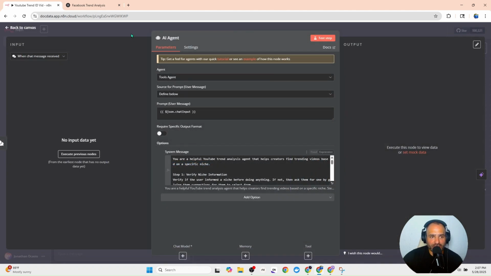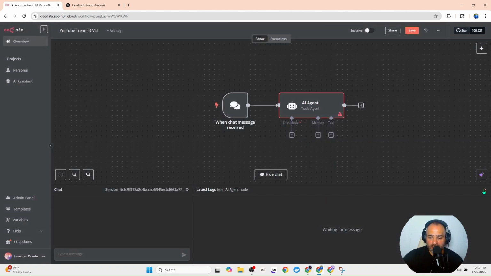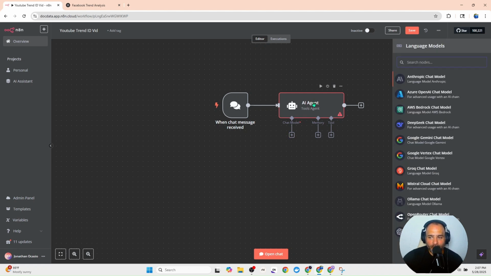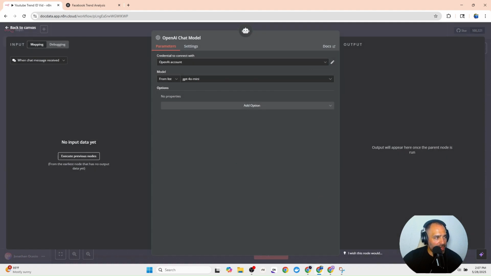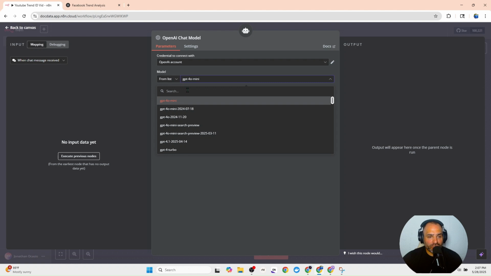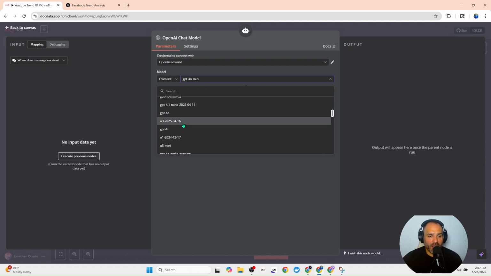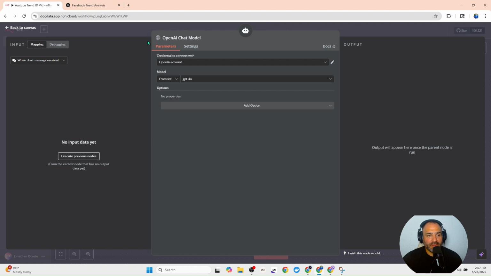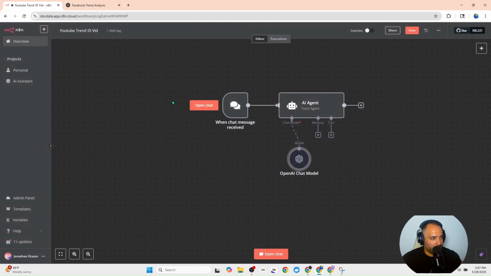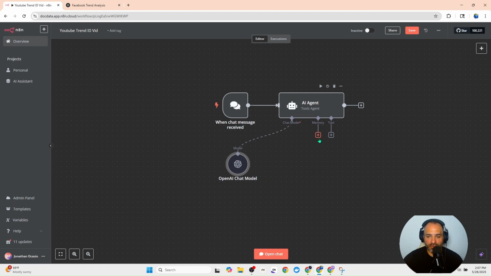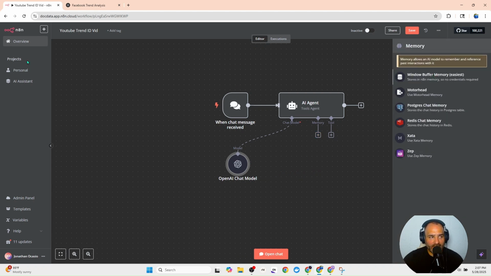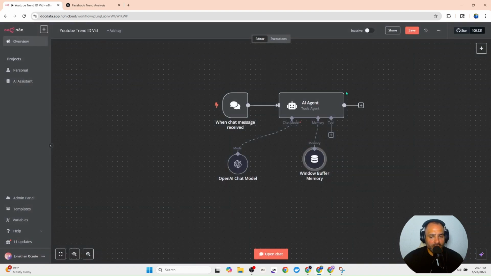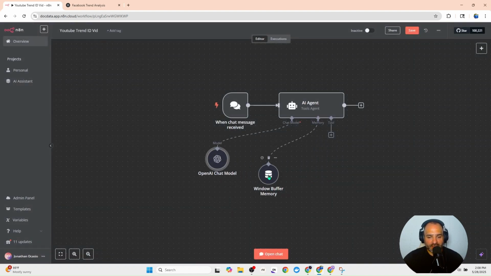So now that we have the agent complete, we need to give it some memory. We have the body, we need to give it memory. And what we're going to do is use OpenAI, and this chat model is going to be 4.0. So we need to change this from mini to 4.0 because this is a little bit more of a complex task, so we want to give it a little bit more reasoning ability. With this complete, the simple thing to do is add memory so that it understands the context of the messages it's receiving. And then we have a couple of tasks.